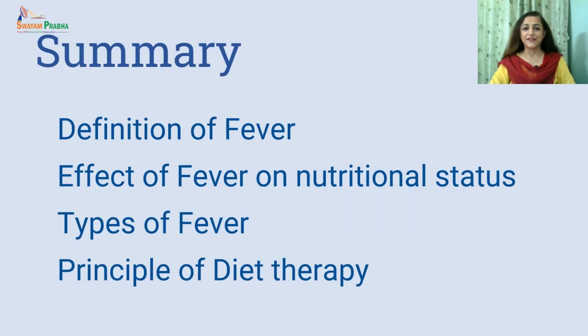So let us summarize. In this lecture, we studied the definition of fever. We studied that it is a state of the body in which there is elevation of temperature above the normal, that is 98.4 degrees Fahrenheit, and it results from an imbalance between the heat produced in the body and the heat eliminated from the body. Then we studied the metabolic changes that happen with fever, and their impact on the nutritional status was also covered.